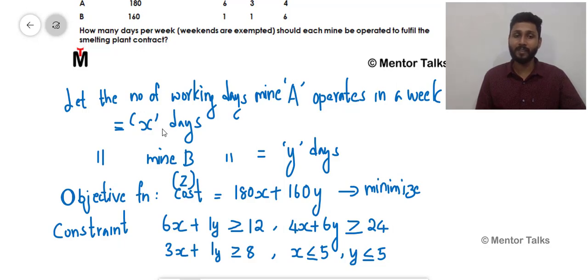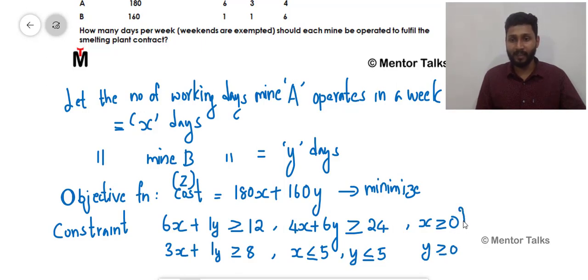So from that, you can say that this X value should always be greater than or equal to 0. That means it is equal to 0 or a positive number. Similarly, Y should also be greater than or equal to 0. So that could be written here: X greater than or equal to 0 and Y greater than or equal to 0.